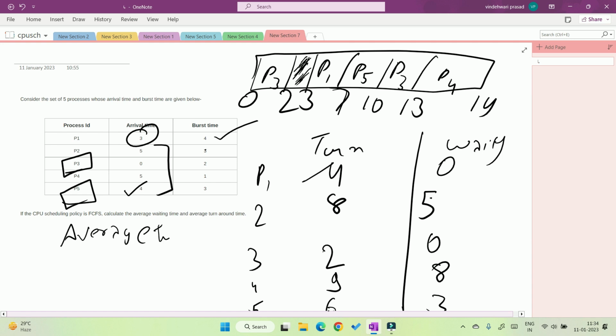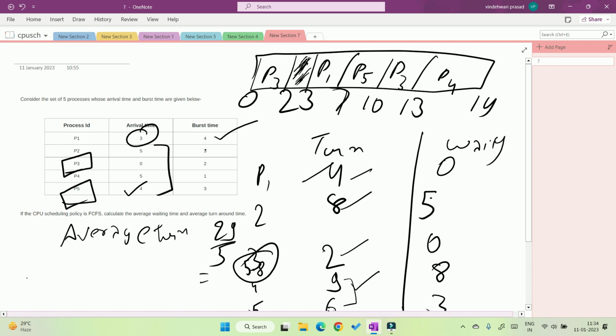Average turnaround time is 4 plus 8, 12, 12 plus 2, 14, 14 plus 9, plus 6, 15, 15 plus 14, 29. 29 divided by 5 is equal to 5.8 seconds. Now waiting time: 5 plus 3, 8, 8 plus 8, 16. 16 divided by 5 is 3.2.